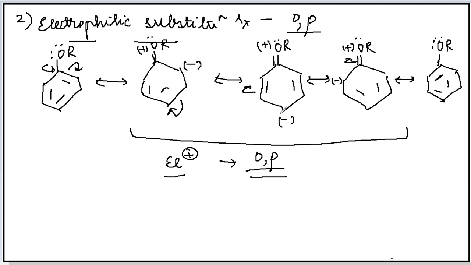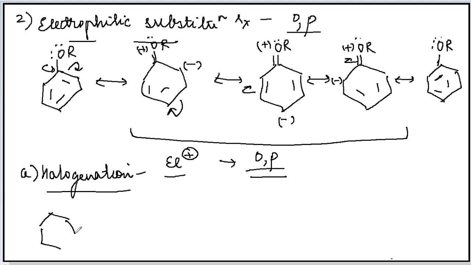Now there are three electrophilic substitution reactions which are given by ether. I will take all those reactions one by one. The first reaction that is given by ether is halogenation reaction. Halogenation reaction means where the electrophile will be a halogen. This is ether, your methoxybenzene, also called as anisole. It undergoes halogenation reaction with bromine in presence of ethanoic acid.